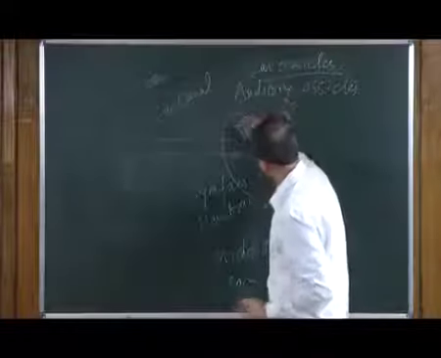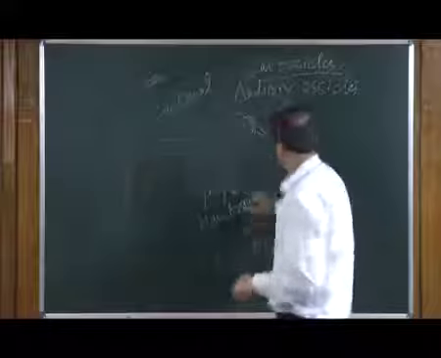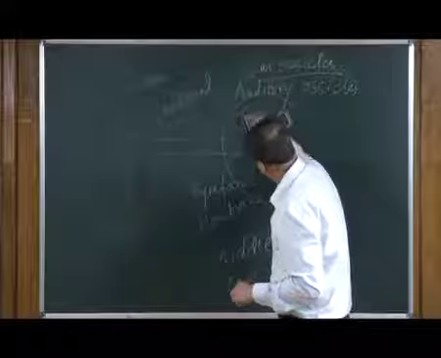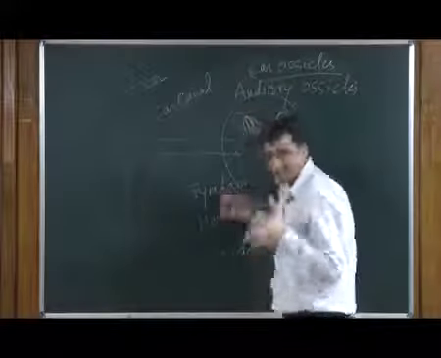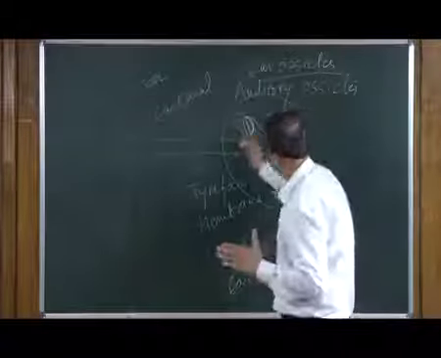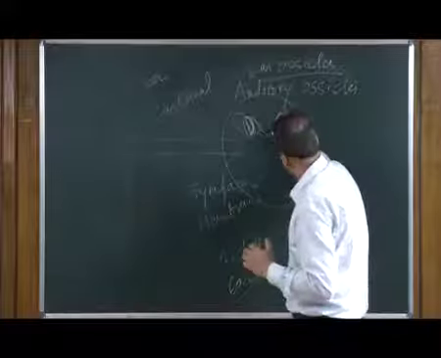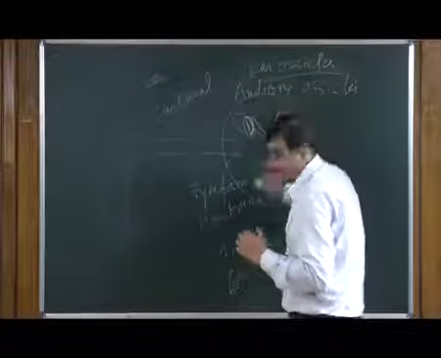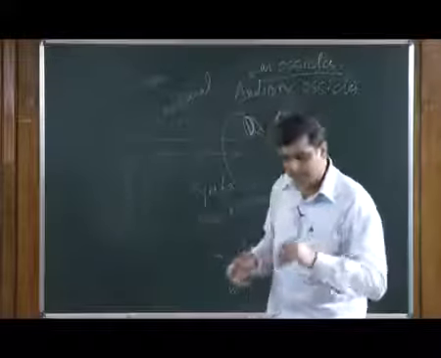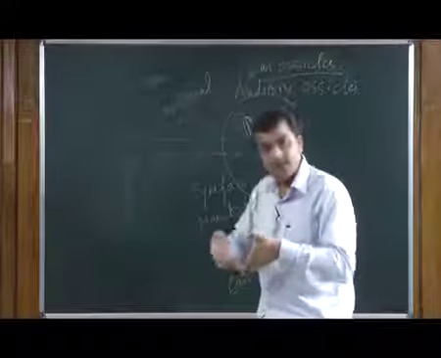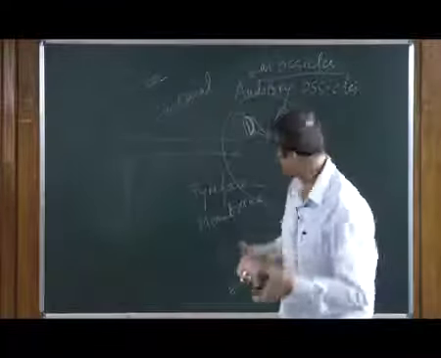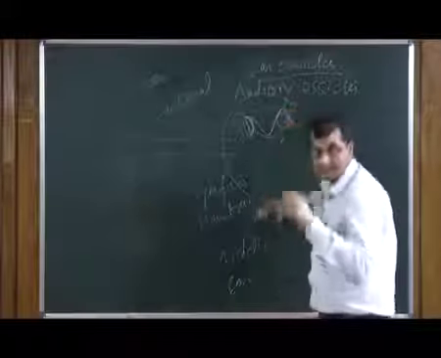Now, hammer, because this is like a hammer head, and then you have the anvil, which has a flat base and then a concave side. So, the side is concave, but the touching surface is flat. That is why this is anvil shaped. And then you have the stirrup shaped one. The stirrup is what you have for a horse rider. They put their foot in a specific area where they can put the leg. So, this is a stirrup.